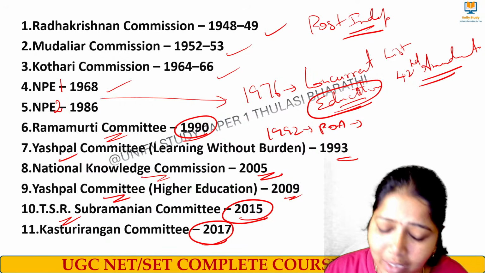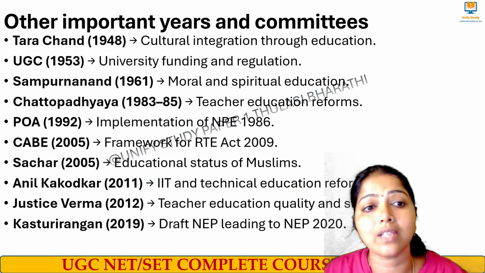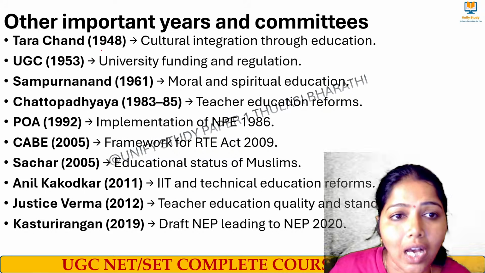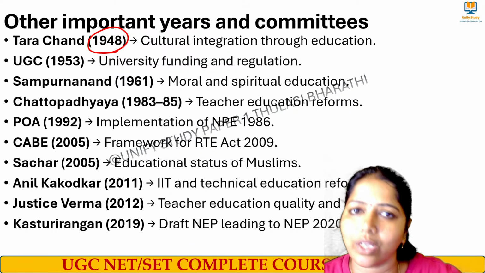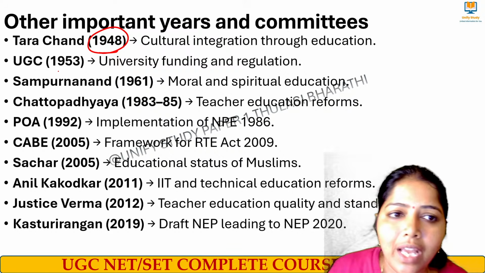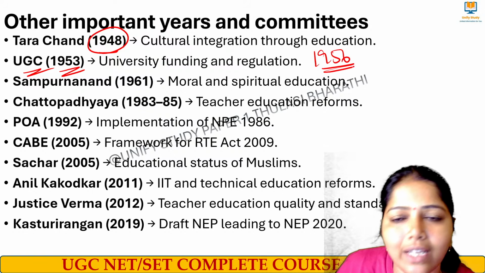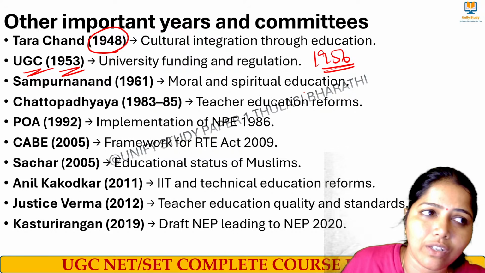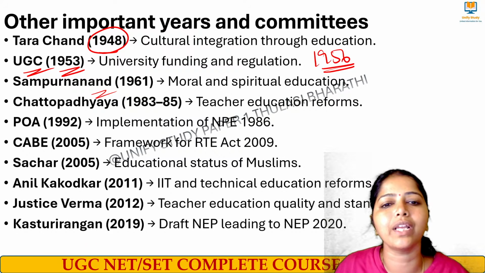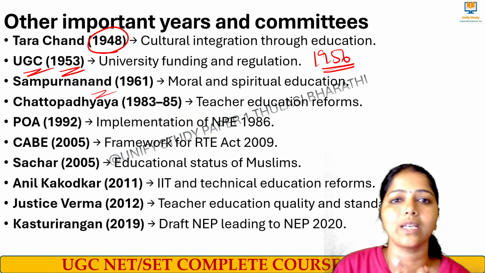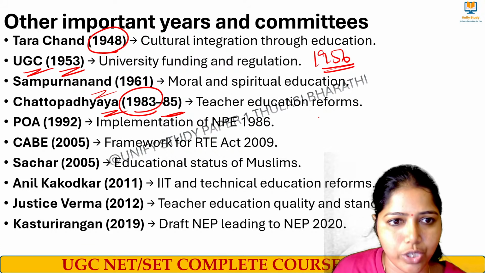Ma'am, is this over with post-independence? No. These are all the other important years asked in this examination. Tara Chand Committee 1948, meant for integrating cultural things into education. And then we know UGC was started in 1953, and it got statutory status in 1956. In 1953 it was incorporated with the help of the Radhakrishnan Commission. Then we have the Sampurnanand Committee for moral and spiritual education in 1961, and the Chattopadhyay Commission 1983-85 for teacher education reforms.